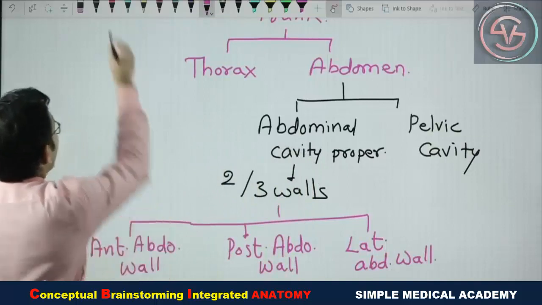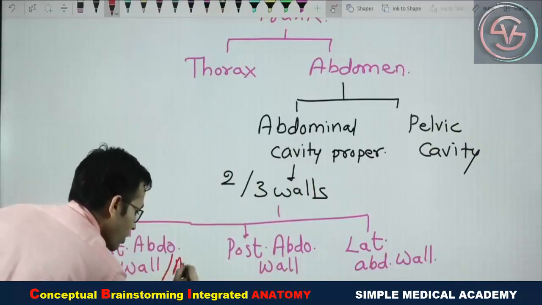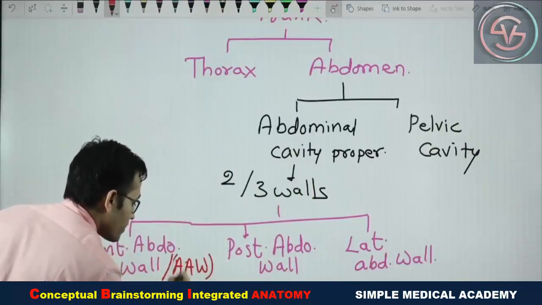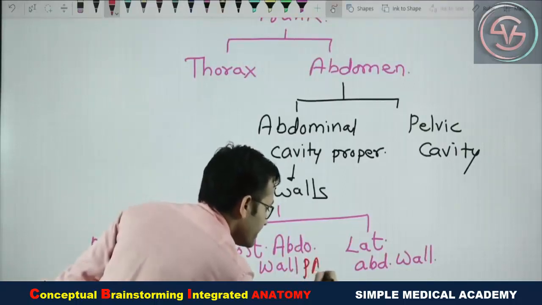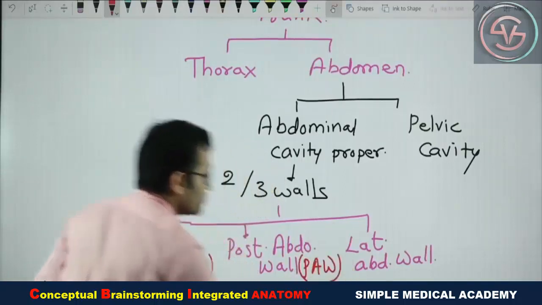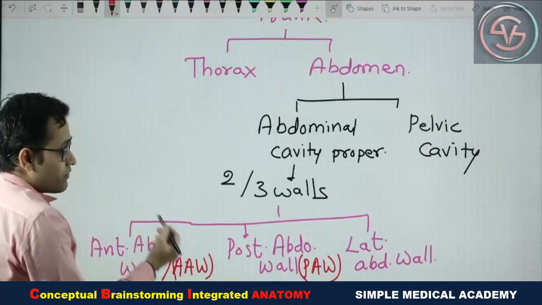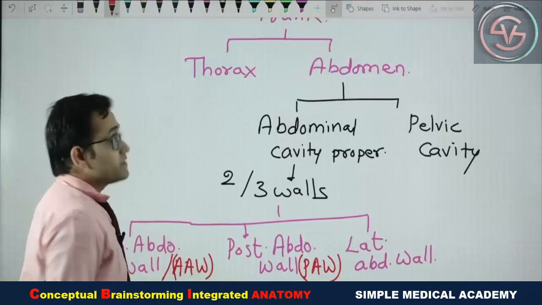In short, we will write the anterior abdominal wall as AAW and the posterior abdominal wall as PAW.